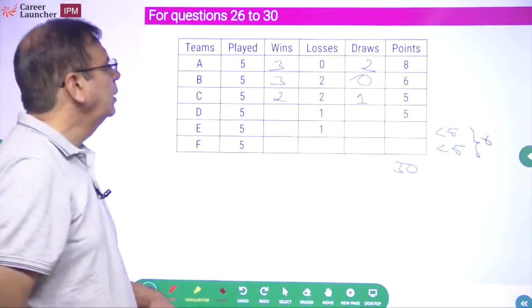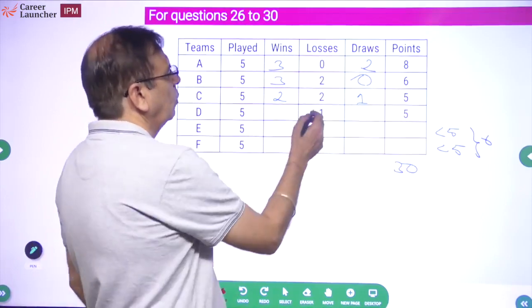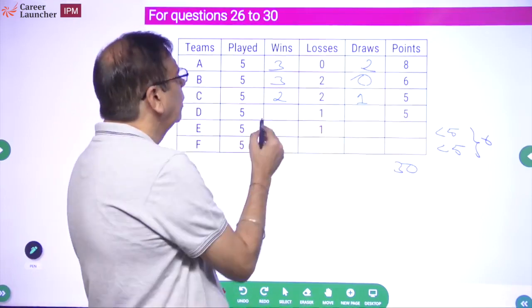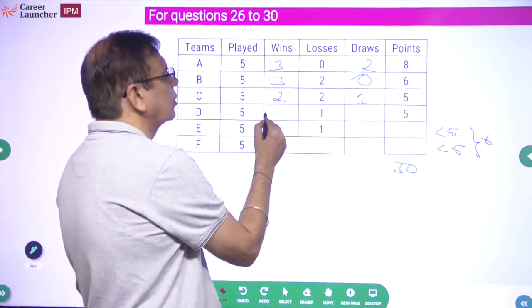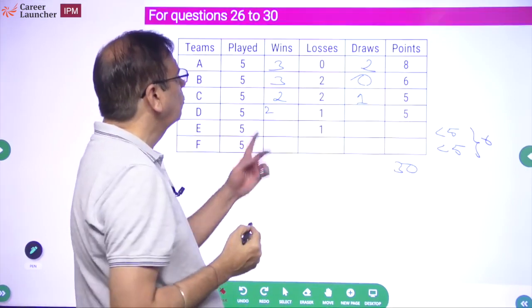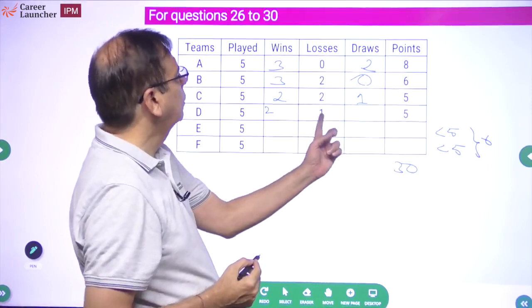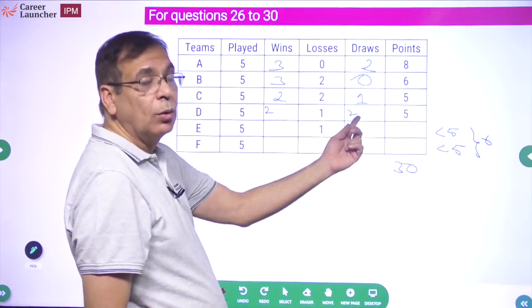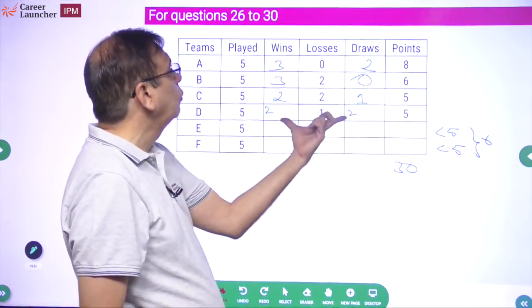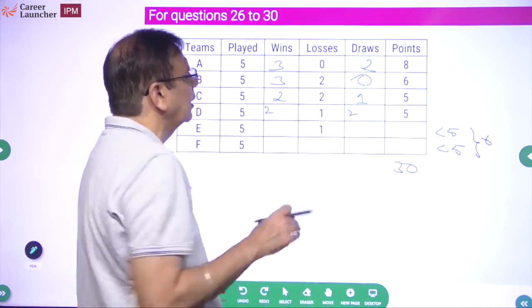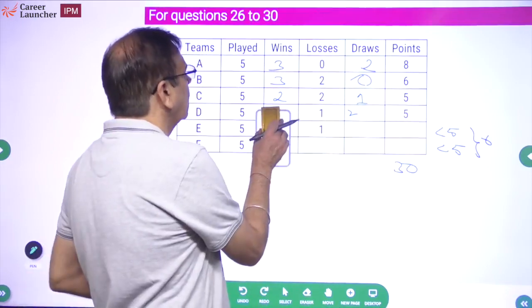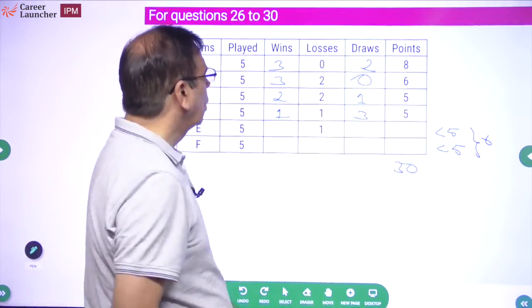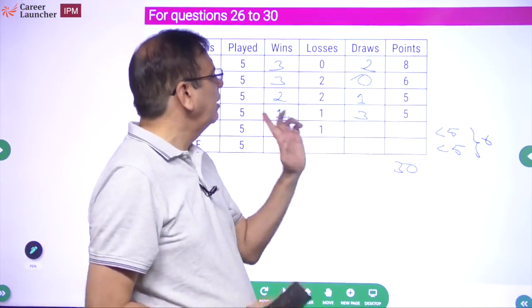Next one, same, 1 loss and 5 points. 1 loss, there are 4 matches left. So obviously he cannot be winning more than 2 matches. If he wins 2 matches, 2 2s are 4, plus 2 draws. How much does it become? 2 2s are 4, to 6? No. He has got 5 points. If it is 2 wins and 2 draws, it will be 6 points. So obviously this is ruled out. So the next case will be 1 win and 3 draws. 2 plus 3, 5, perfectly fine.